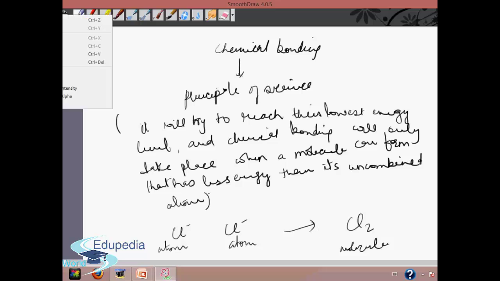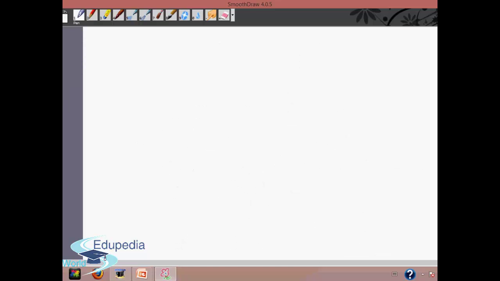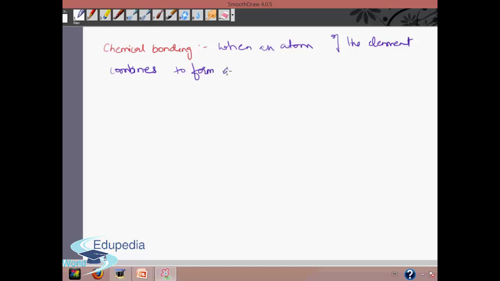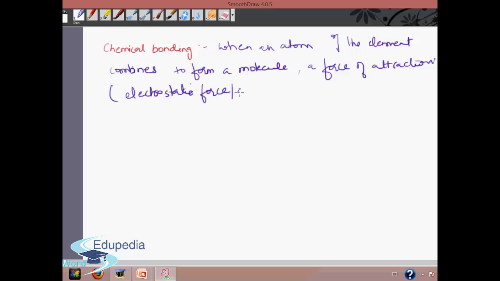Let's write the proper definition and understand it more effectively. So here I write: chemical bonding is when atoms of the elements combine to form a molecule, and a force of attraction, say electrostatic force of attraction, is developed between the atoms which holds them together.